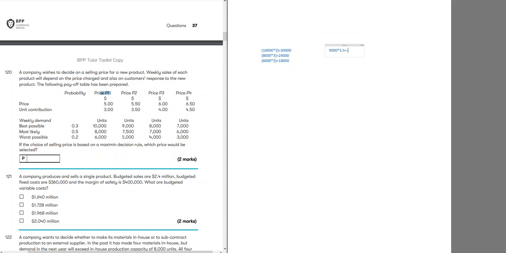Remember, contribution is different for each price. The higher the price, the more the contribution. And 5,000.